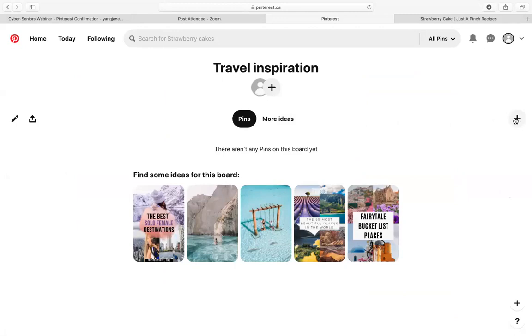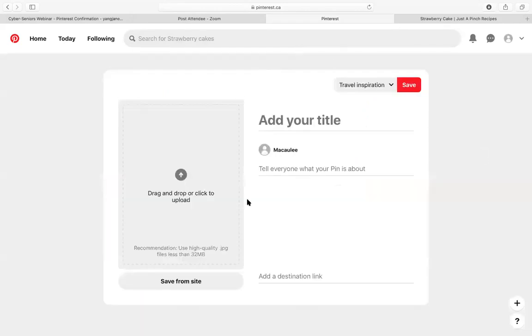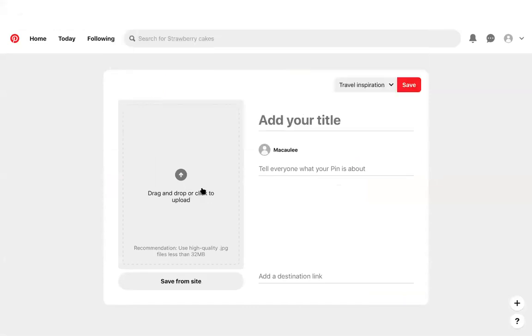You press on the little plus button again, create a pin, which is ideally a post, and click to upload. So this is good for if you have a photo that's downloaded to your computer. So I have downloaded this picture of Nice, France.